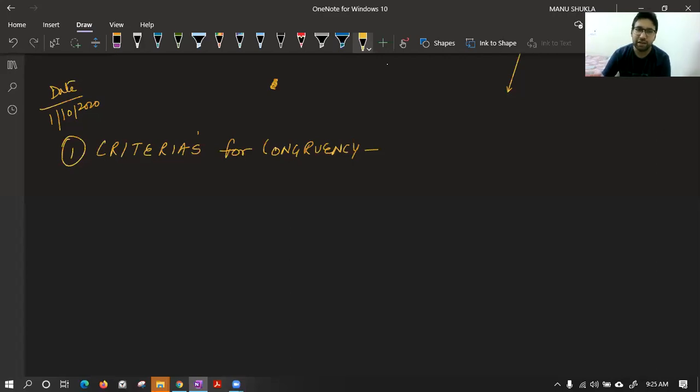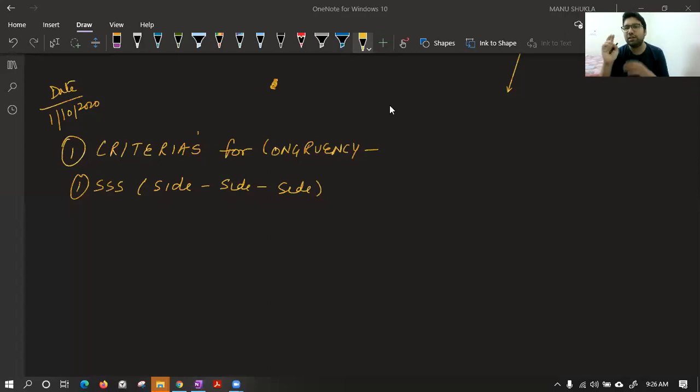The first criteria is triple S. The first criteria that helps us to understand two triangles are congruent is triple S. Triple S means side, side, side. So if you have two triangles in which the three corresponding sides are equal, then those two triangles are known as congruent triangles.